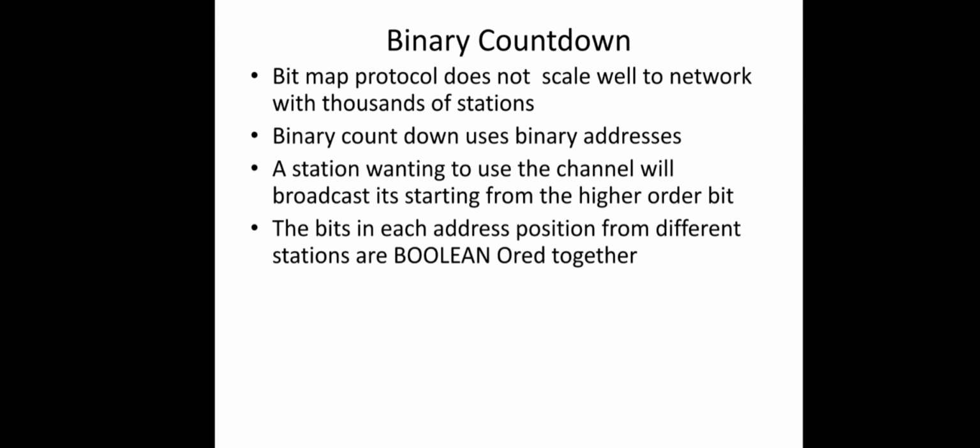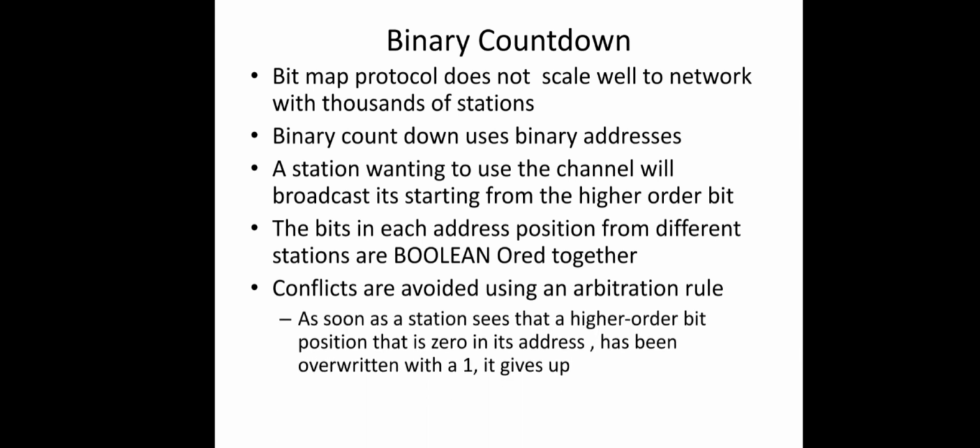Definitely there can be multiple stations who want to send data simultaneously, right? So all of them will send their first bit. These bits will be ORed together using a special circuit, a Boolean OR. Conflicts are avoided using an arbitration rule. The rule is that as soon as a station sees that a higher order bit position that is 0 in its address has been overwritten by a 1, it gives up. You can see an example, then it will be more clear.